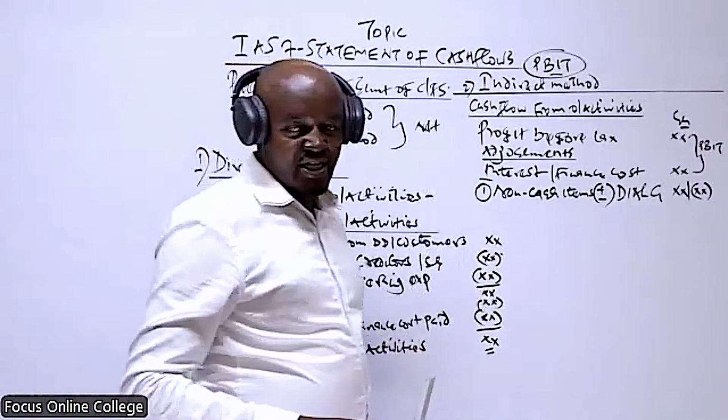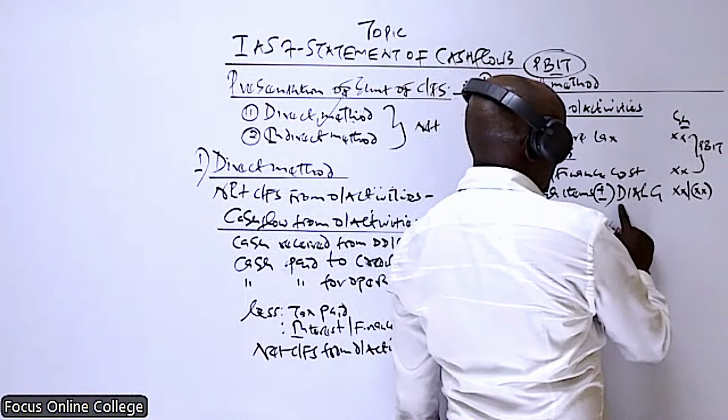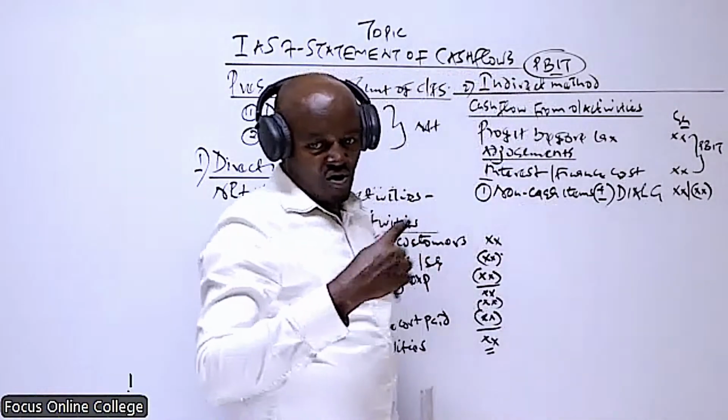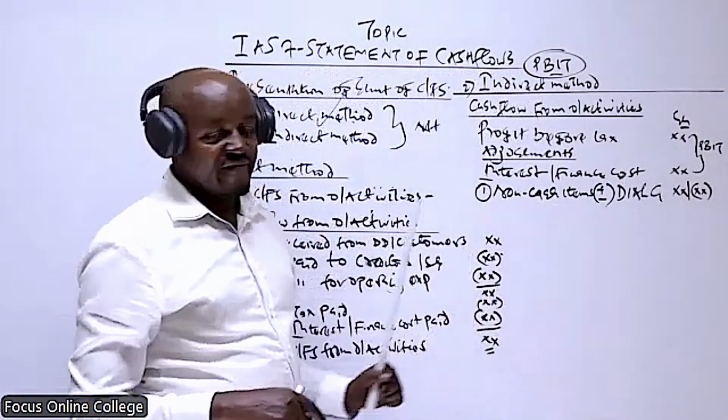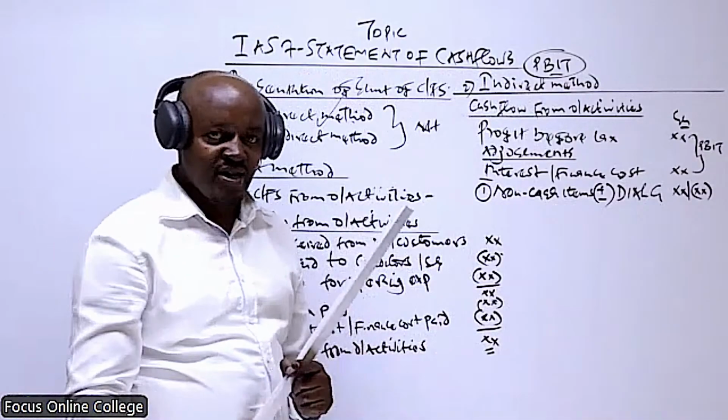Those non-cash items which were deducted in arriving at this profit, like depreciation, impairment, amortization, and loss, they were deducted. And because they are non-cash items, we add them back.